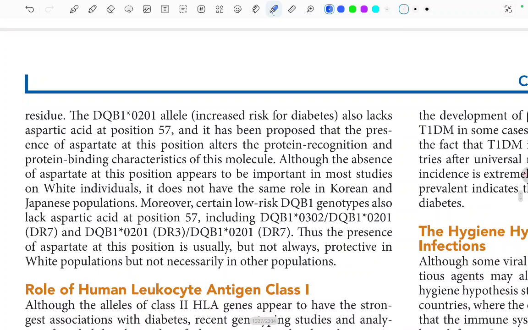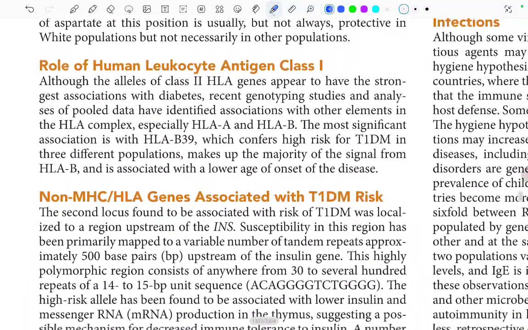Although the absence of aspartate at this position appears to be important in most studies on white individuals, it does not have the same role in the Korean and Japanese population. Moreover, certain low-risk DQB1 genotypes also lack the aspartic acid at position 57, including DQB1*0302, DQB1*0201, DR7, and I'm not going to read this. Thus, the presence of aspartate at this position is usually, but not always, protective in the white population, but not necessarily in other populations. I don't think this was of much use, but okay.